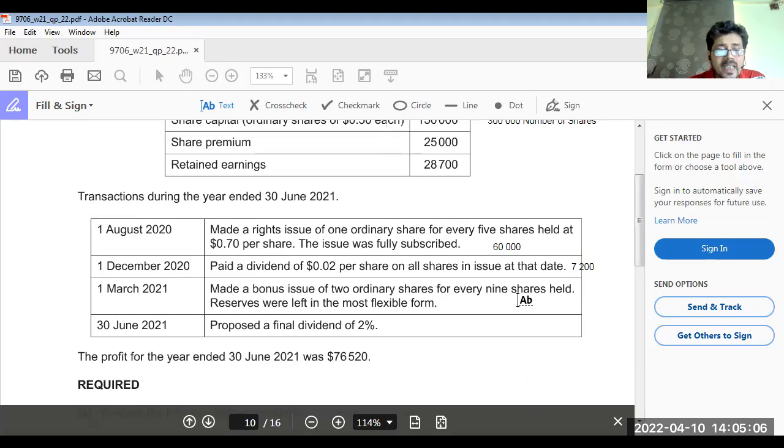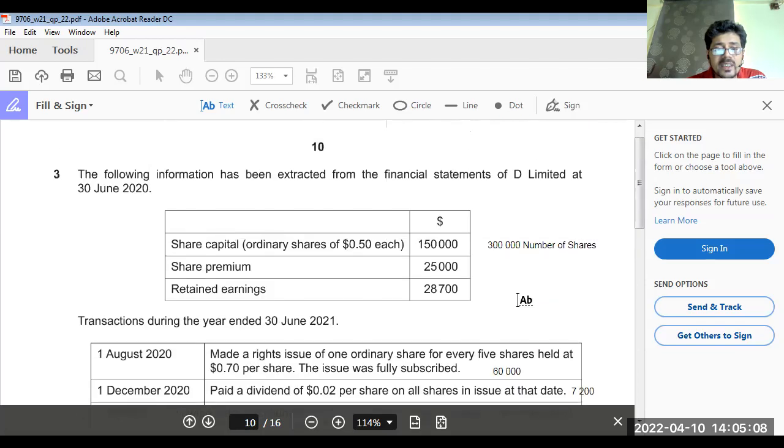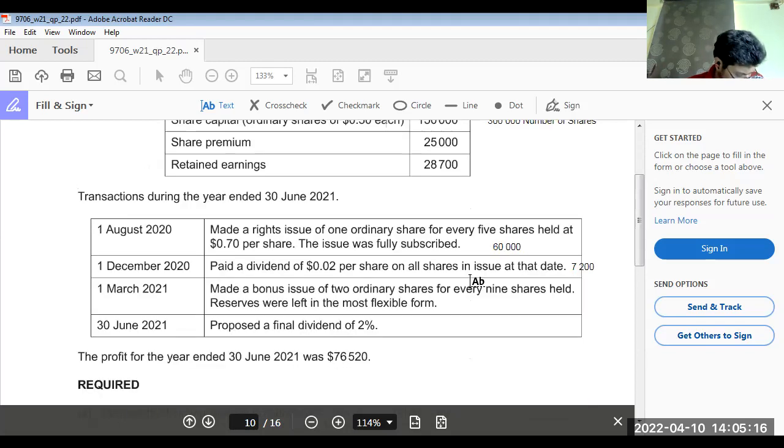But the thing is, we do not have enough share premium to settle the ordinary share capital. We have only, how much share premium do we have available in total? So what we do, we are leaving this question here. We will first go and make the account for share premium, or we can do it using calculation also.